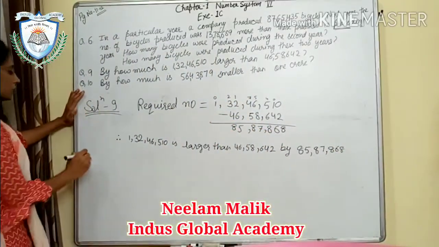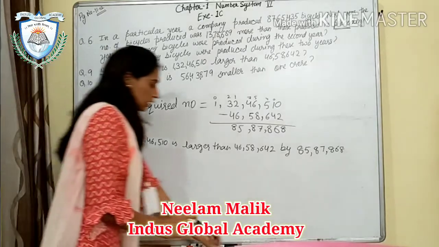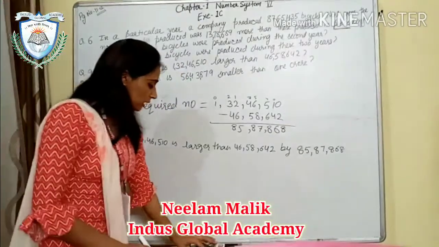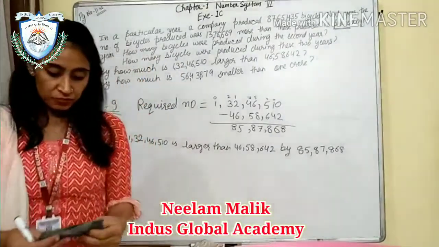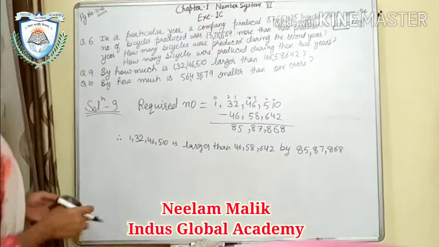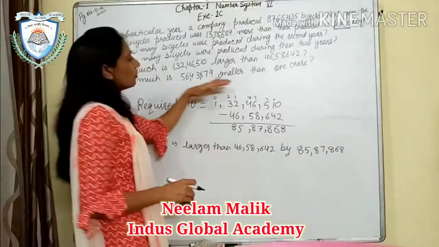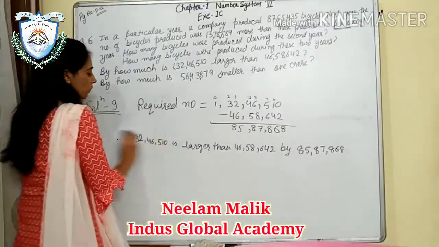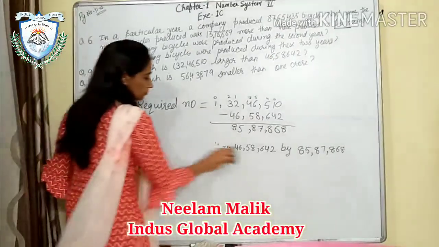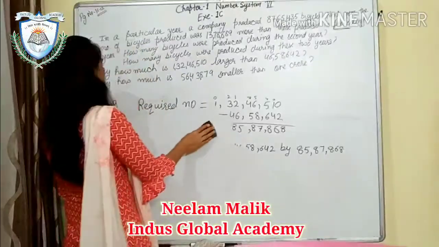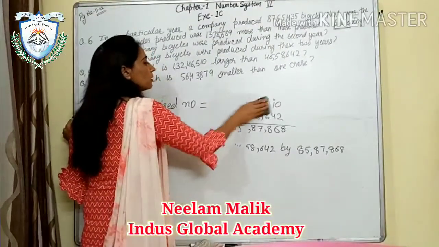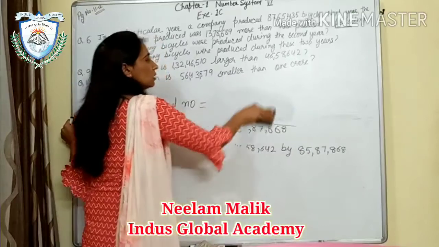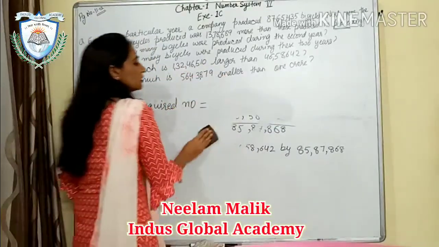Now question number 10. I'm rubbing this. In question number 10, the statement is: by how much is this number smaller than 1 crore? Here we have to find out smaller than. In question number 9, you were given by how much this is larger than that one.